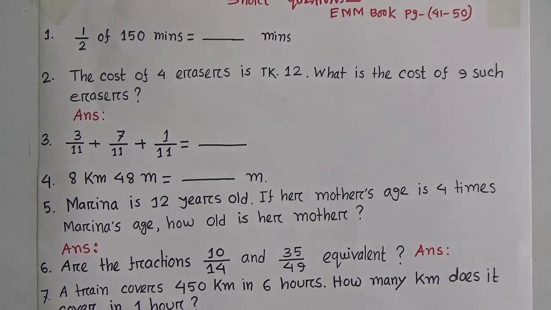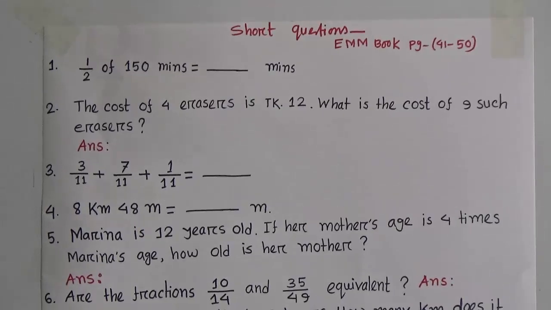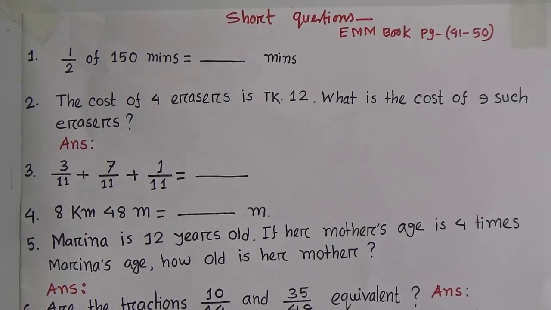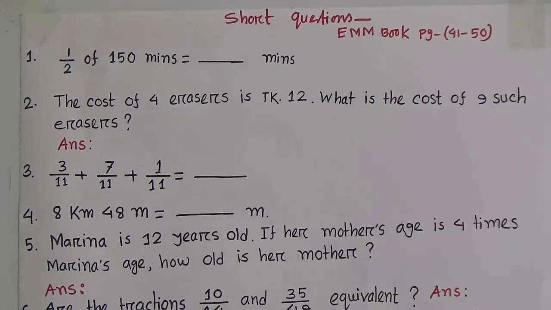Look student, there are 20 short questions here. All the questions are taken from your book Enjoying Mental Maths, page number 41 to 50. I have selected 20 questions from the selected pages. Okay student? Let's start.